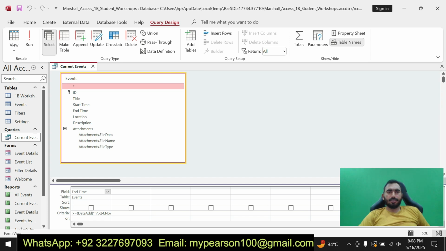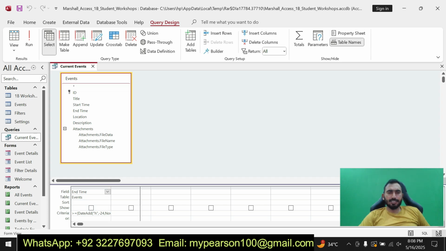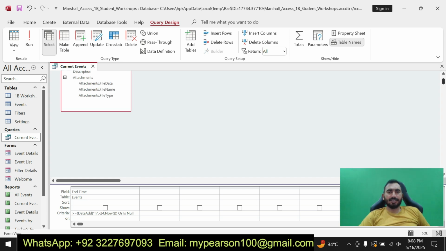And for the field name, I have also added a criteria in this query. I can show you. Here you can see I have added a criteria for the end time, that is less than or equal to the date added. Okay, you can see here I have added a criteria.